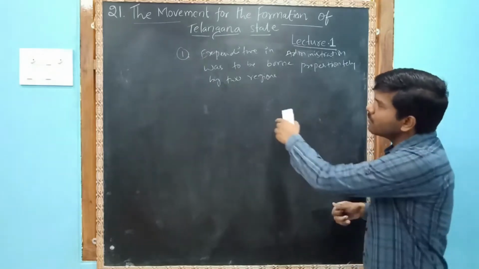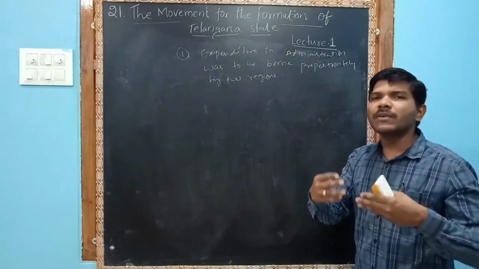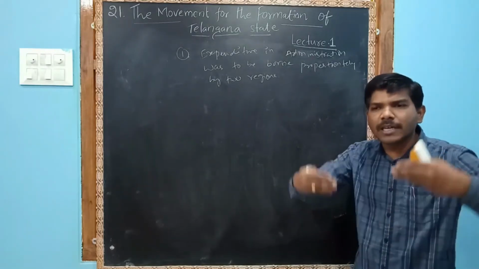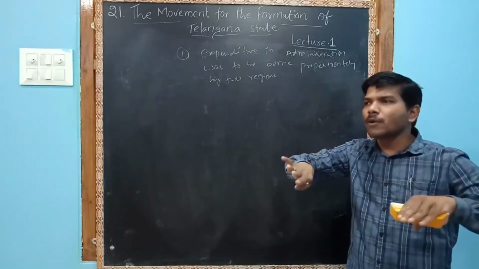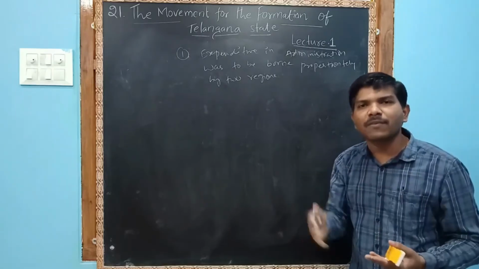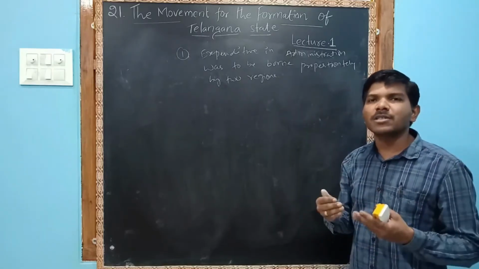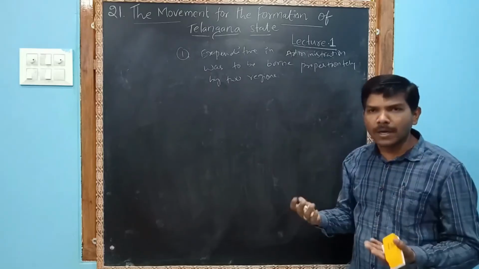The meaning of this is that whenever both states merge, whatever expenditure comes for the administration, we have to spend that expenditure on a proportional basis.